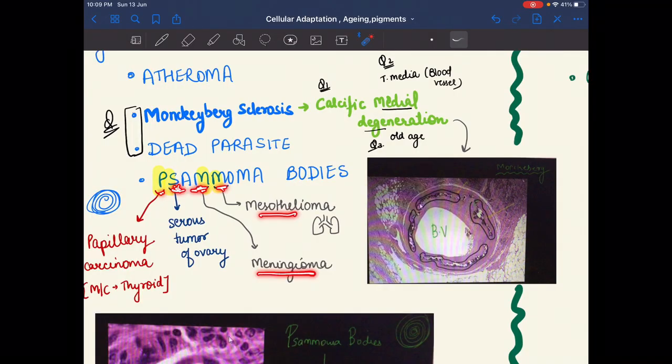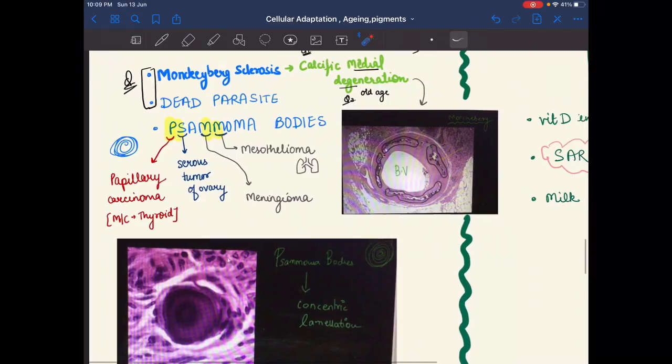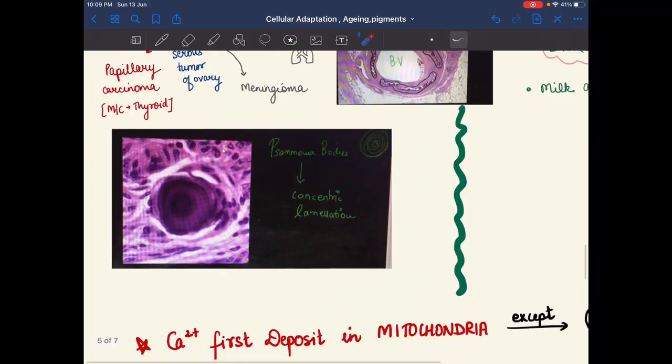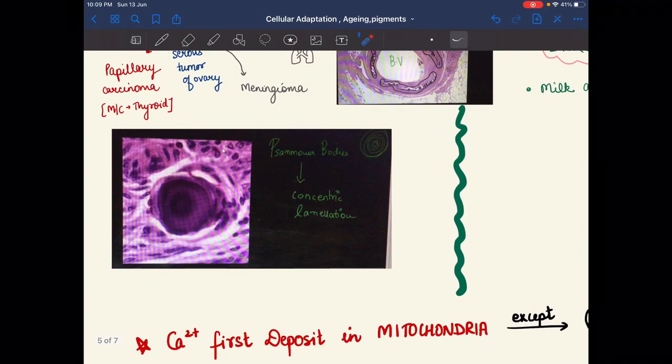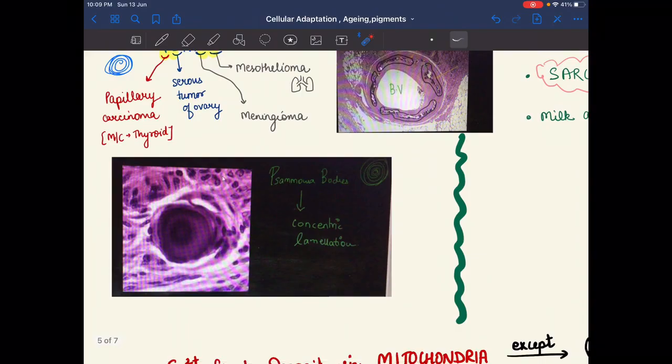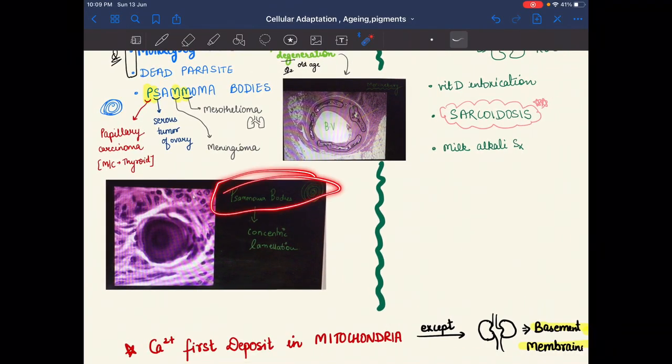By the name Psammoma, we can remember it. These are the Psammoma bodies, as we see here, with concentric lamellation. Psammoma bodies are calcium deposition, that is dystrophic calcification.